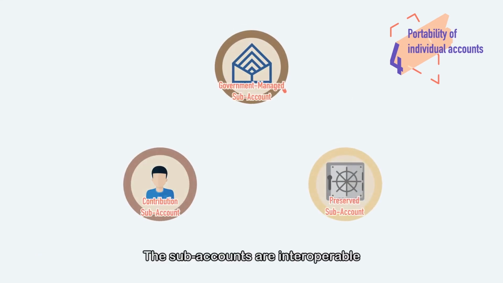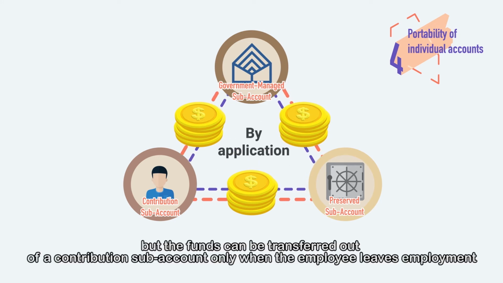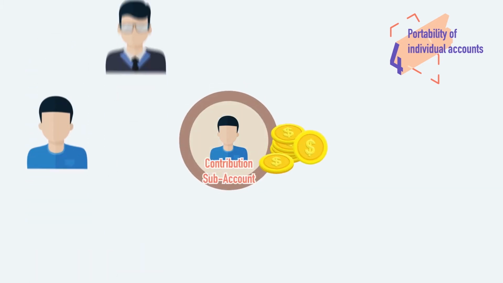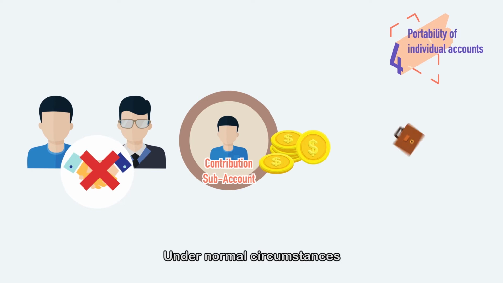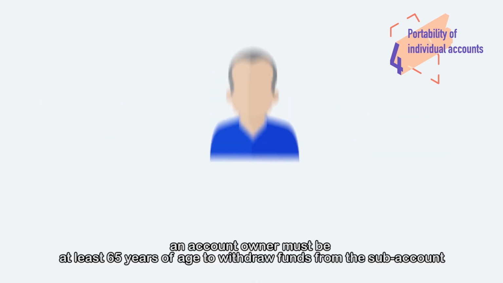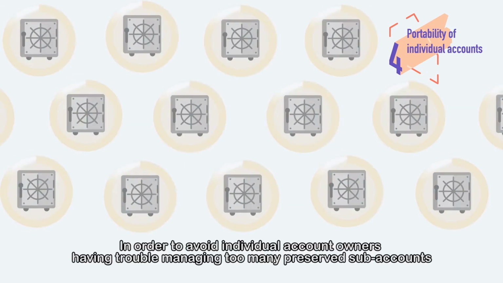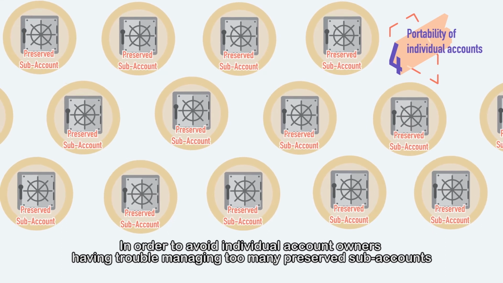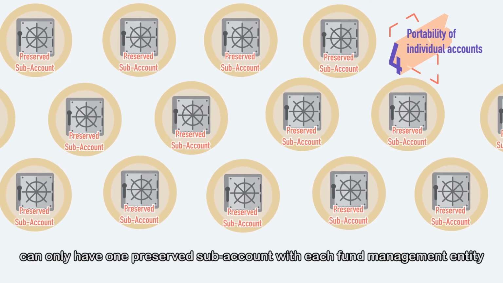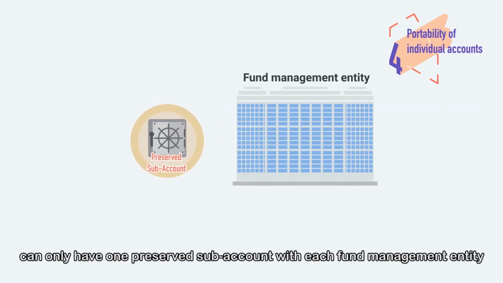The sub-accounts are interoperable. Individual account owners can apply to transfer the funds between sub-accounts, but the funds can be transferred out of a contribution sub-account only when the employee leaves employment. Under normal circumstances, an account owner must be at least 65 years of age to withdraw funds from the sub-account. In order to avoid individual account owners having trouble managing too many preserved sub-accounts, the system stipulates that each account owner can only have one preserved sub-account with each fund management entity.